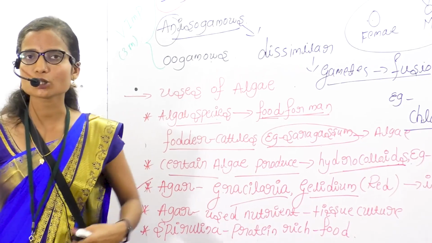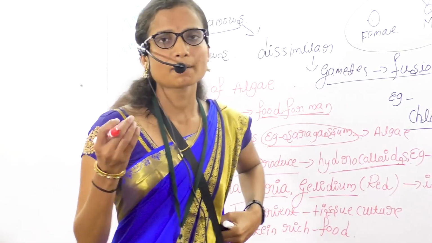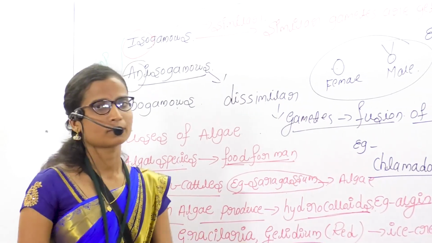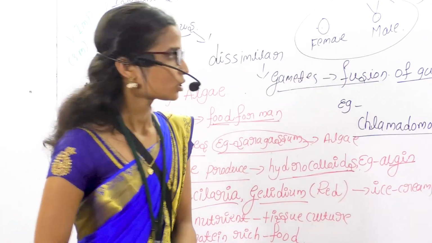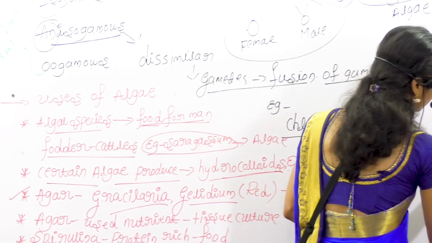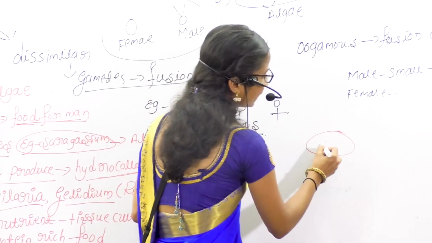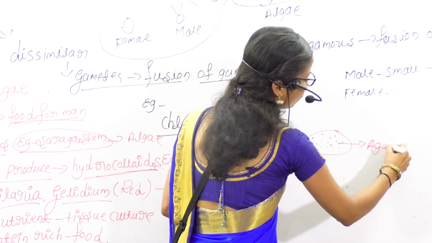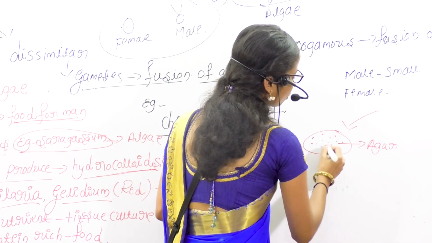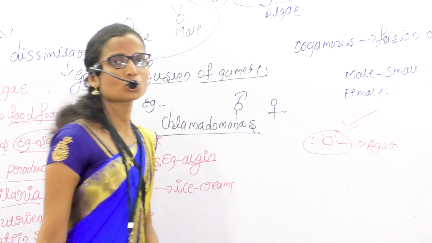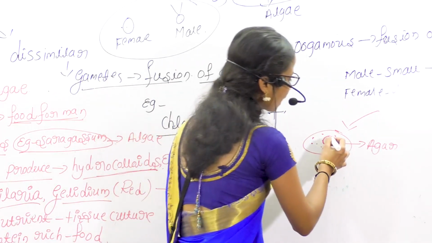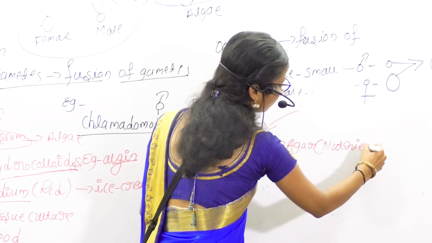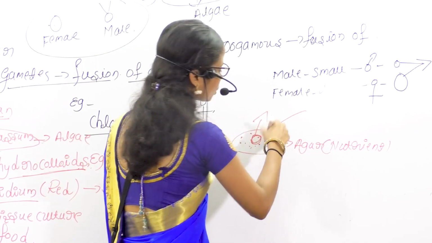Tissue culture is nothing but a part of the tissue of the plant used for growing a new plant. So consider this is an agar plate containing agar media. When we put a tissue of the plant in this agar media, it acts as a nutrient for growing this tissue.